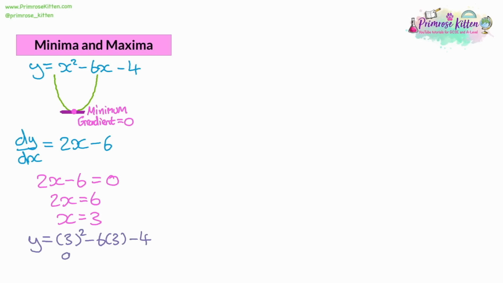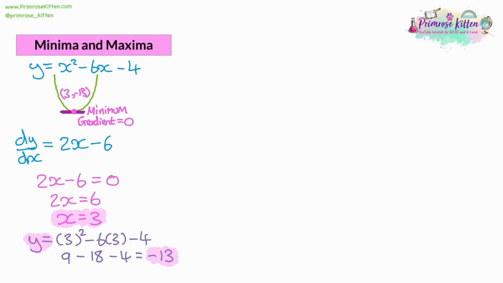So 3 squared is 9, take away 3 times 6, which is 18, and take away 4. So 9, take away 18, take away 4 gives us negative 13. So we know the minimum point of our curve is at (3, -13). We got the x is 3 from differentiating the curve and making the expression for the gradient equal 0 and solving. We got the y from substituting that x value into our original equation.